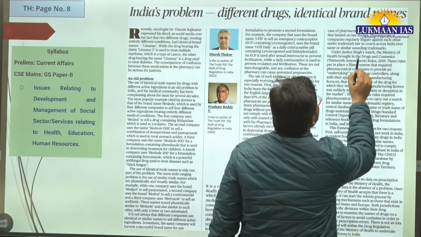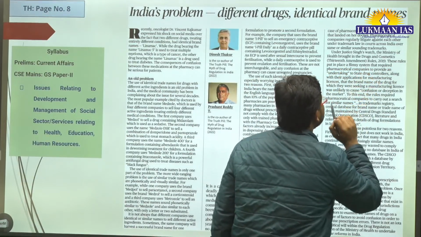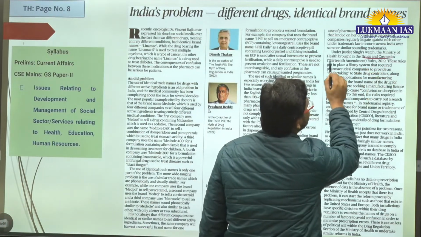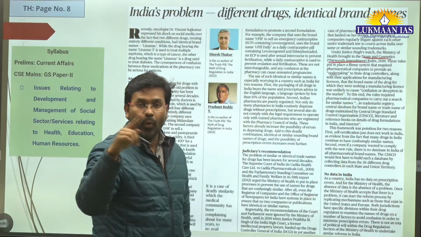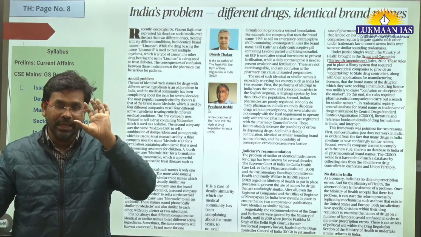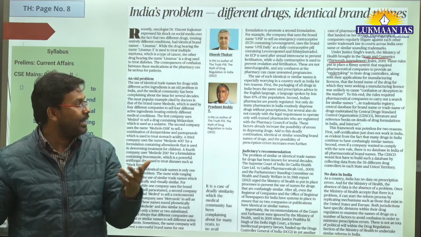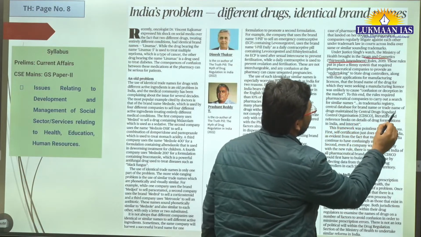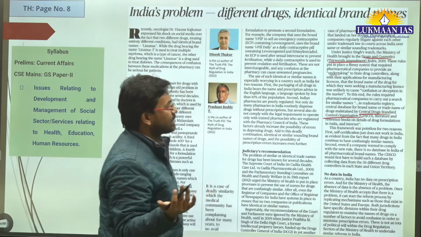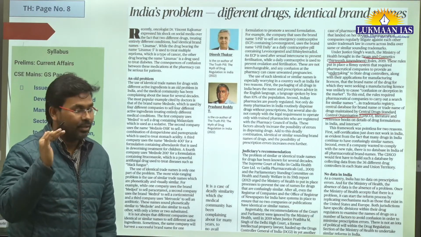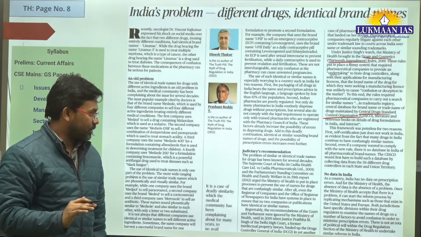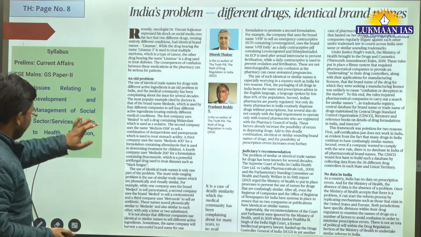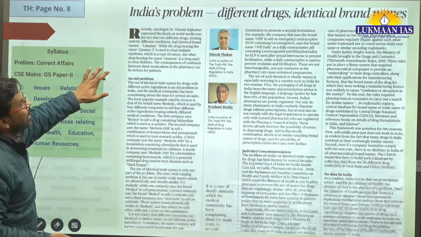Here they talk about the Drugs and Cosmetics 13th Amendment Rules 2019. In that rule, they have mentioned that the companies should take undertakings that they themselves will look into similar name drugs in the market. If it is there on the internet somewhere, they will notify it to the Drugs Controller General of India. However, the Central Drugs Standard Control Organization has failed to take effective measures related to this, okay? So this is the thing. In this article, they have mentioned different drugs, identical brand names.